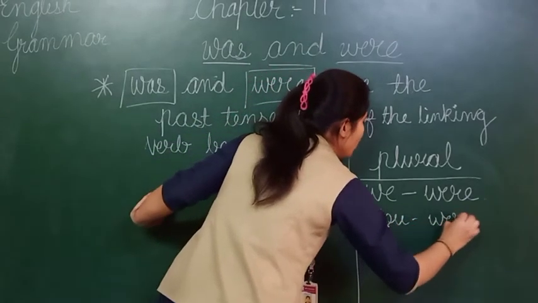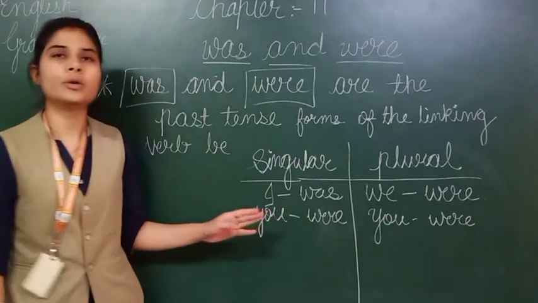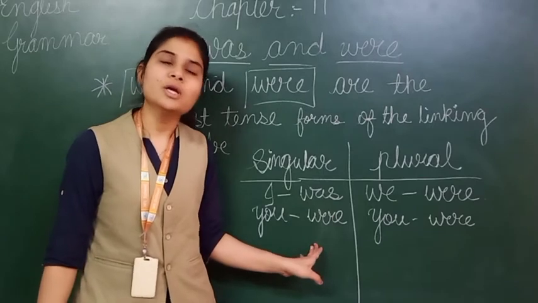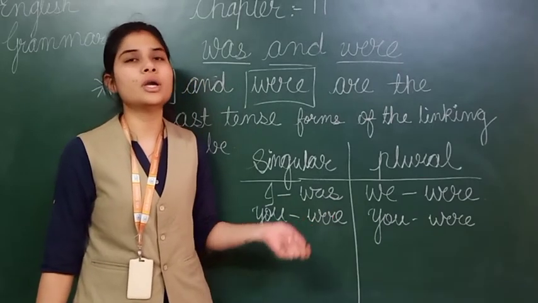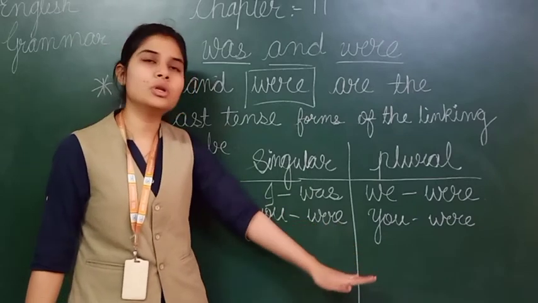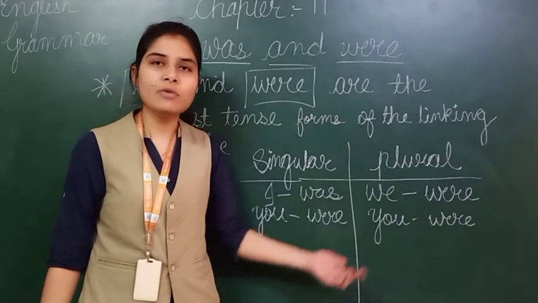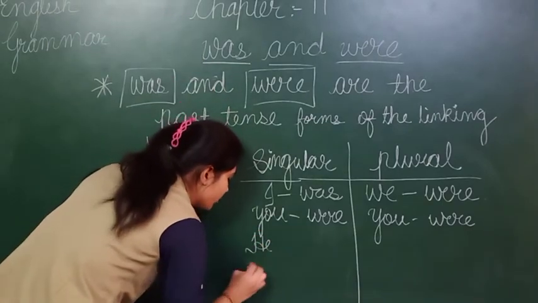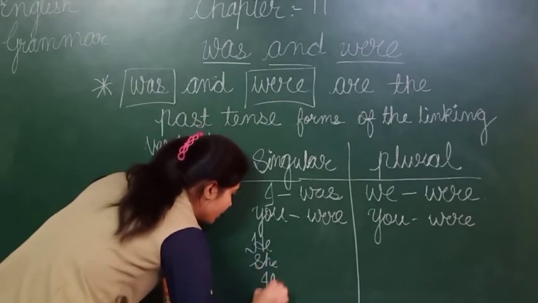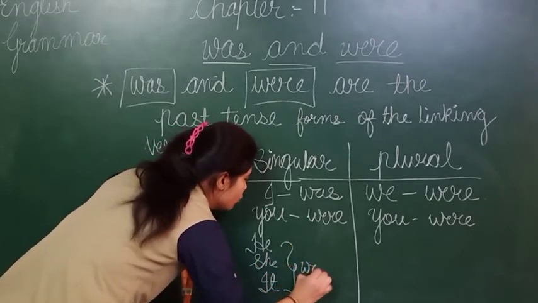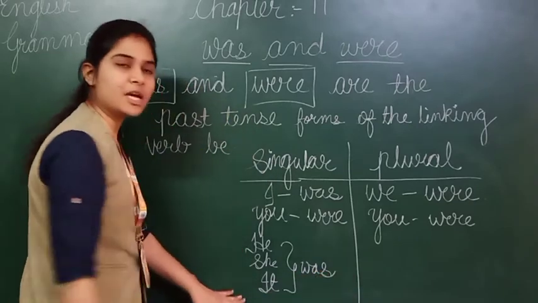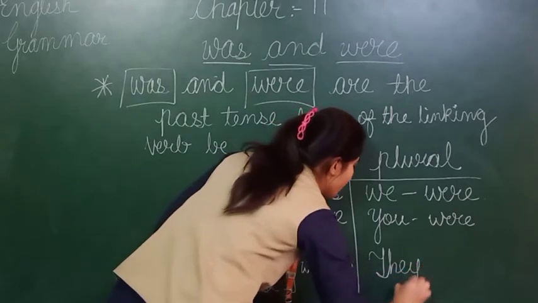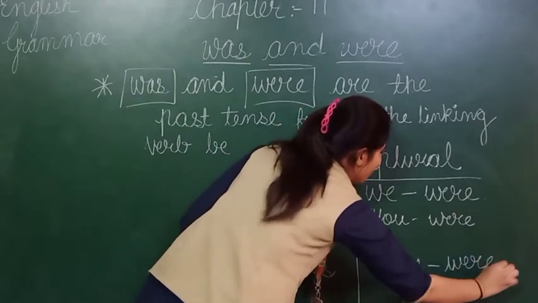As you all know, whether you comes as a singular or a plural pronoun, we have to use always W-E-R-E, were. चाहे वो singular के टाइप पे यूज किया गया हो या फिर plural के लिए, but we have to use only W-E-R-E, were as a linking verb in the past tense. Now next is he, she, and it. For these three also we have to use was. He, she, it के साथ भी हमें क्या यूज करना है? Was. And for they we have to use W-E-R-E, were.